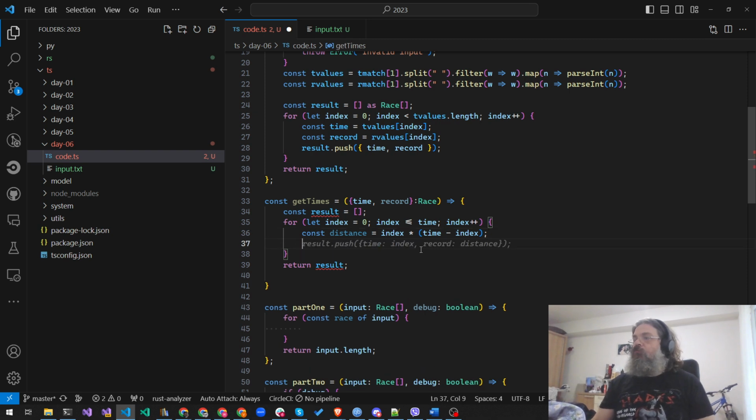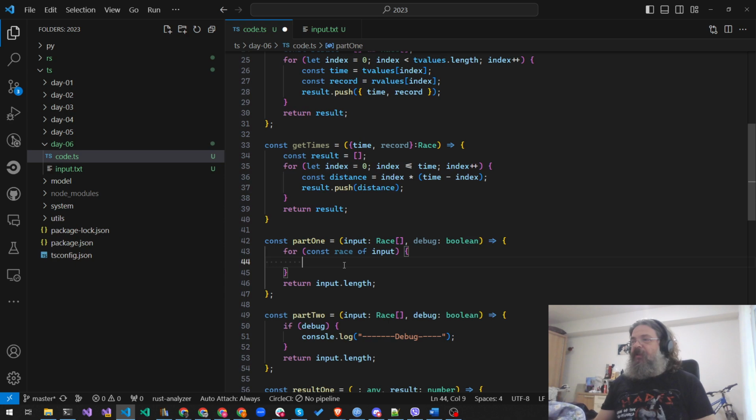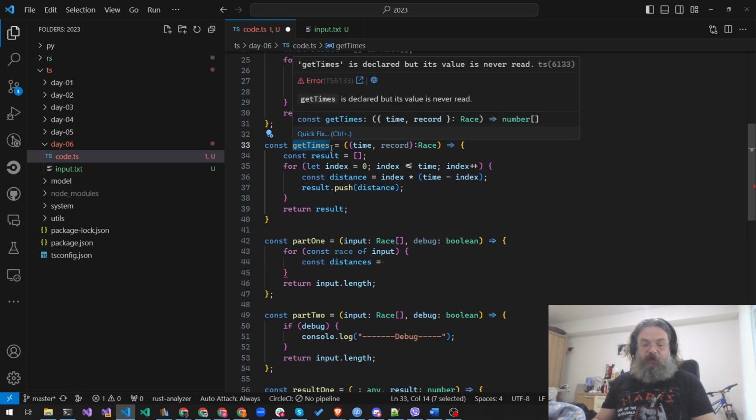So we don't even need this because the index will be identical, so we just push the distance. So we will get all the possible distances for this and then return the result. This could have been a map or something like that, but okay. So all the distances will be, oh no, this is not get times, this is get distances then.